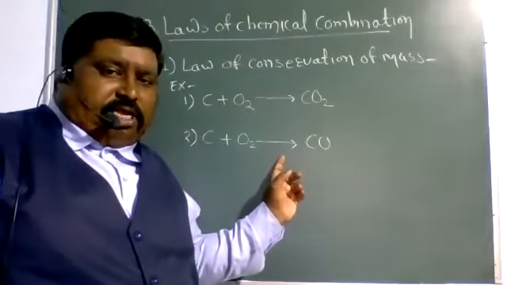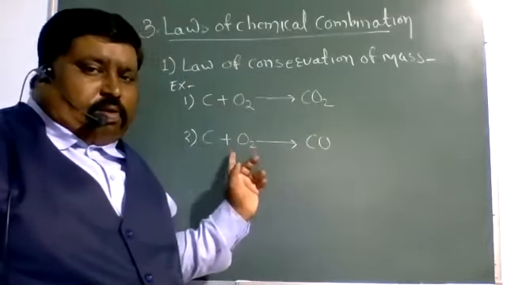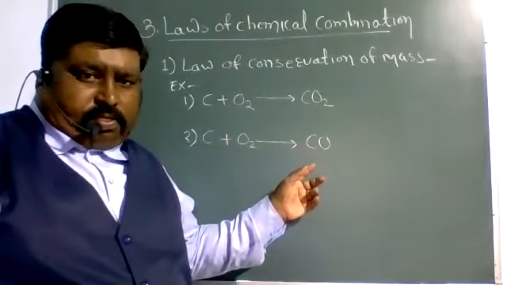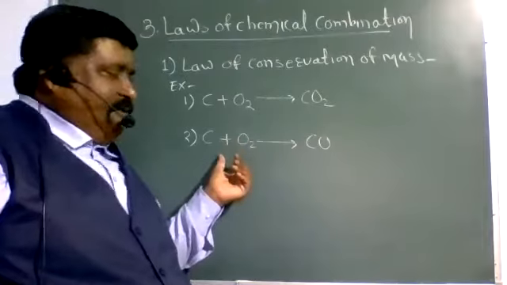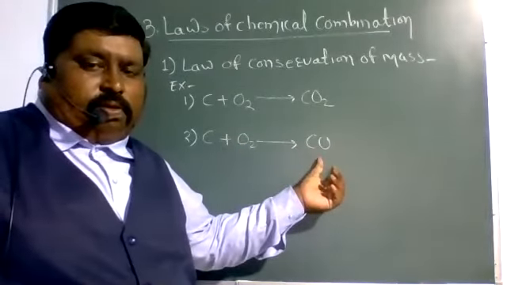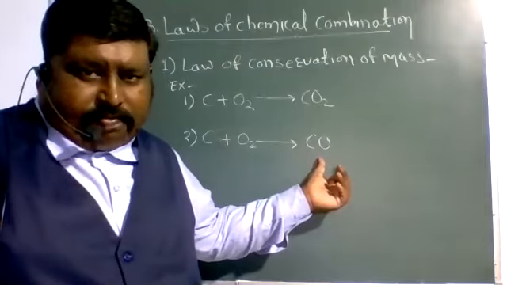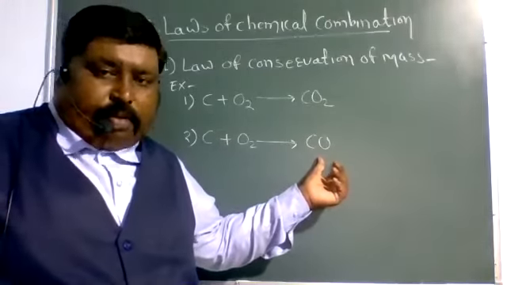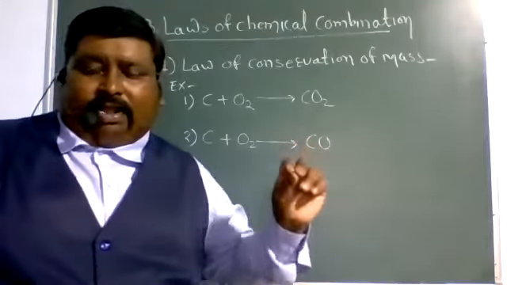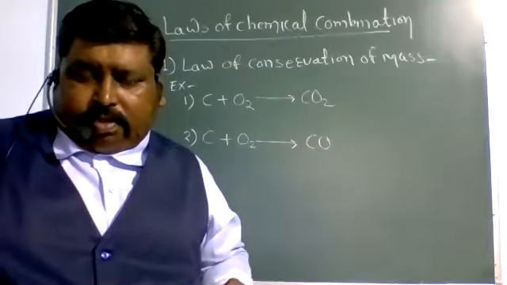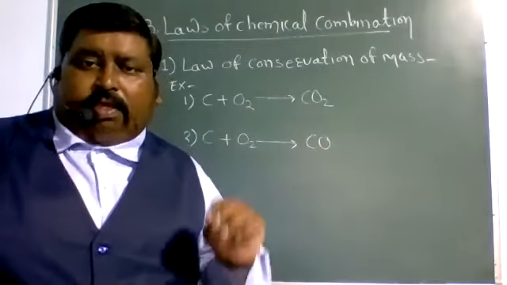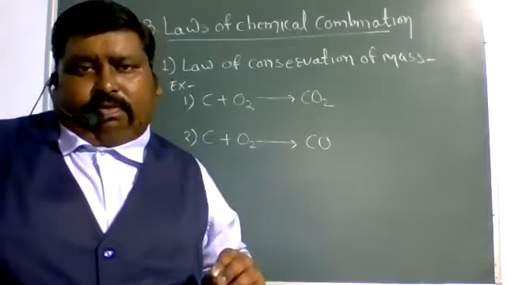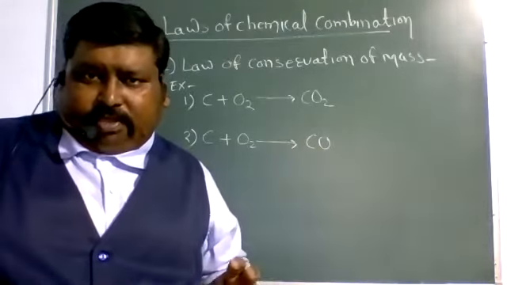But in this equation, the total mass of reactants is not equal to the total mass of products, or the left hand side is not equal to the right hand side. Why? Because this equation is an unbalanced chemical equation. The point is that the balancing of a chemical equation depends upon the law of conservation of mass.